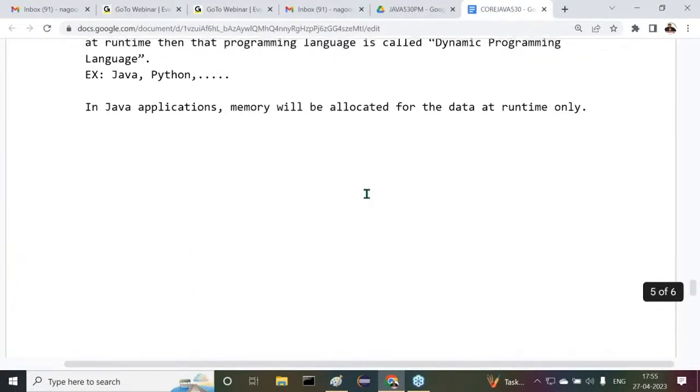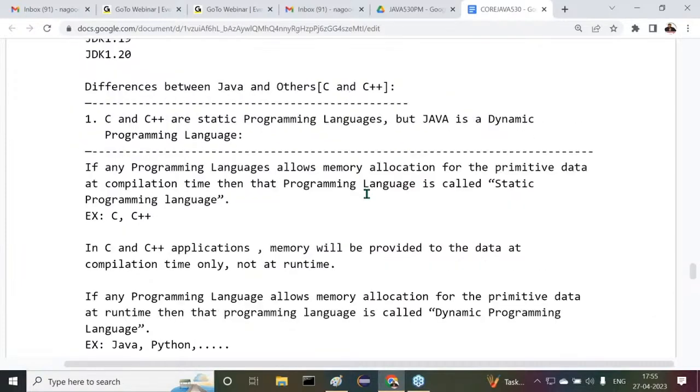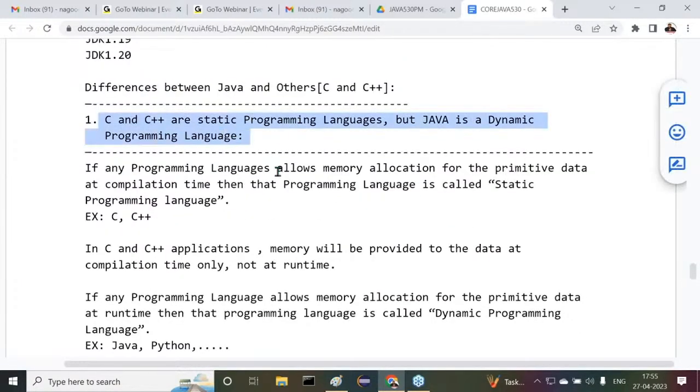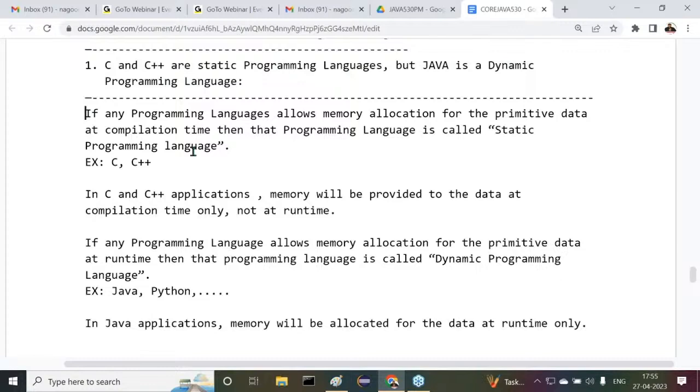Now observe carefully. What is the first difference between Java and others? So now tell me, what is the very first difference here? C and C++ are static programming languages, but Java is a dynamic programming language. Tell me, what is the point I have given? Yesterday, I think in the last class, I gave the point here.